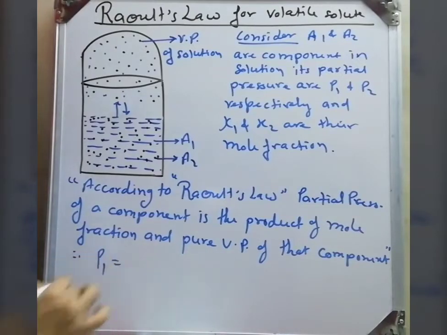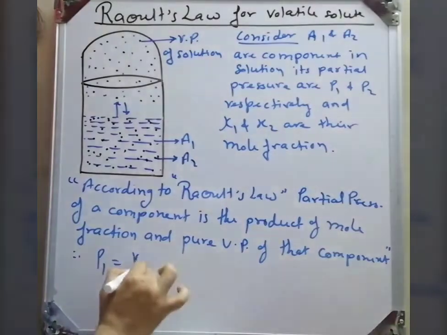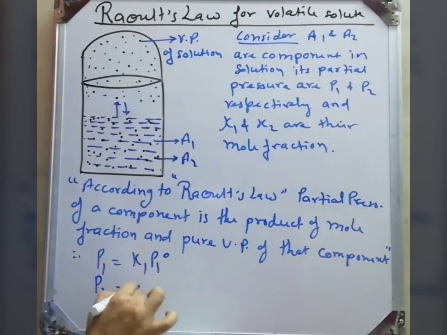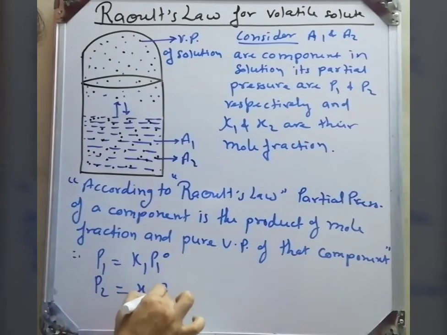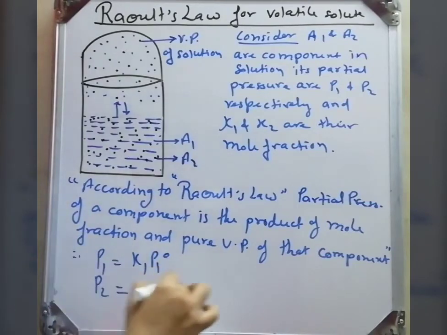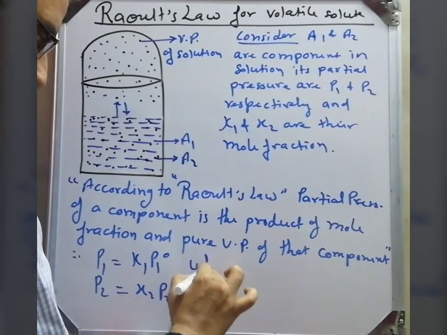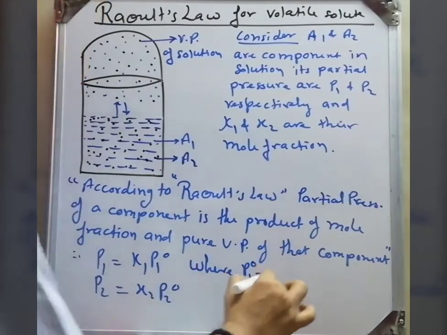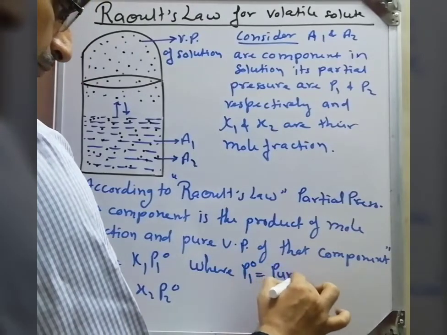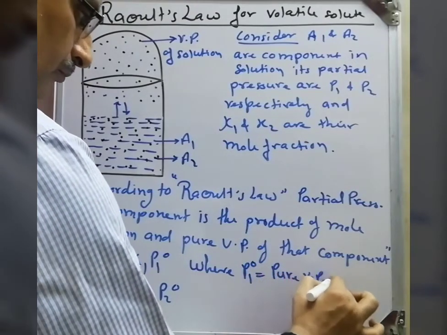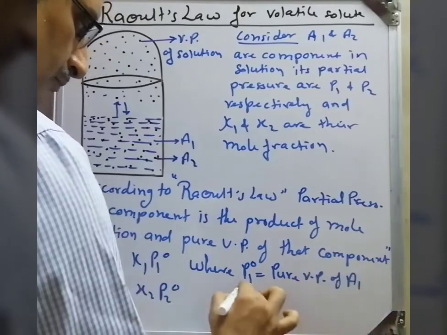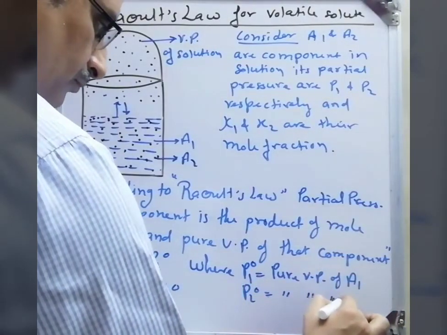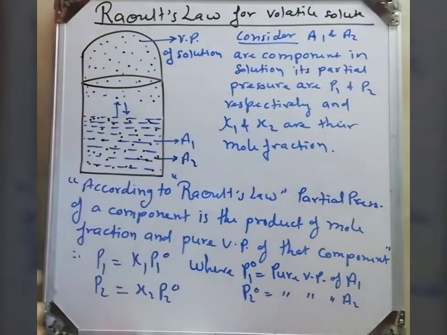According to this law, P1 is equal to X1 into P10, and P2 is equal to X2 into P20. This is the partial pressure. P1 is the partial pressure, therefore this is the product of X1 and P10, and P2 is equal to X2 into P20, where P10 and P20 are what? Pure vapor pressure of component A1 and pure vapor pressure of component A2. Initially I had explained it.